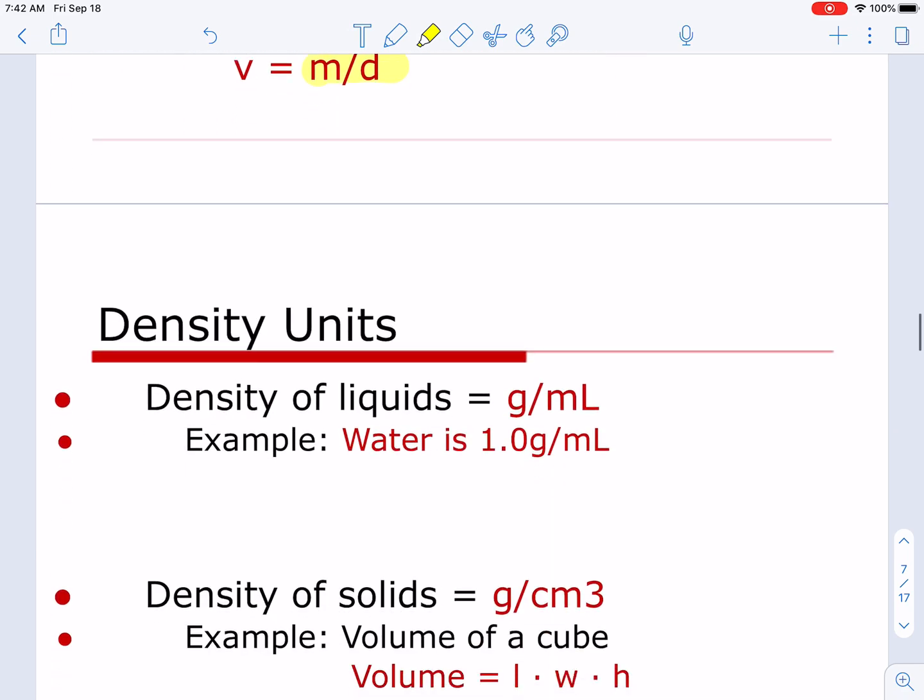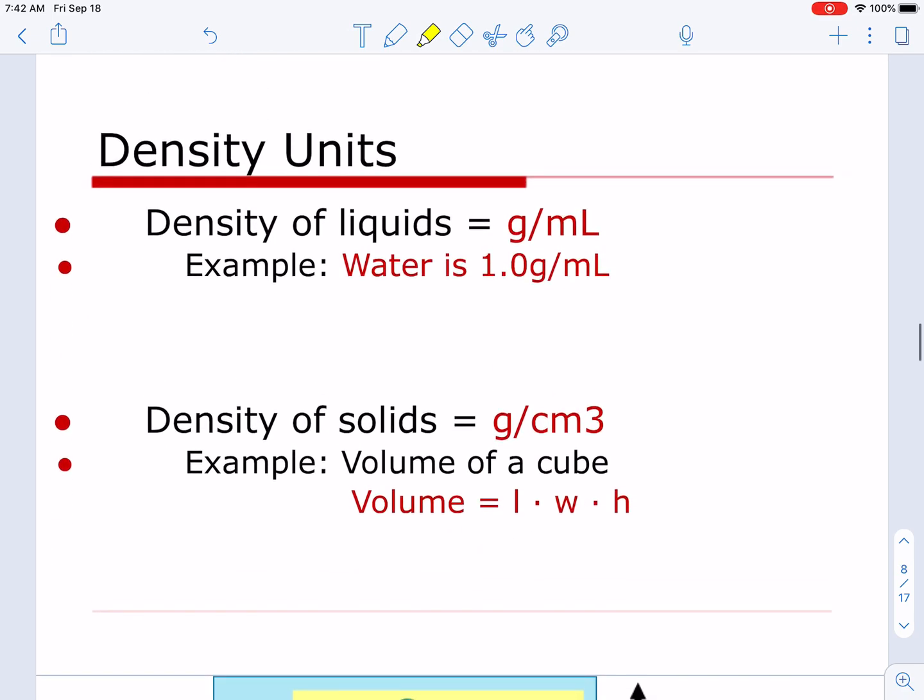And so we know that the units we use for density most of the time in our chemistry room are grams per milliliter. Why? Because we're measuring in grams using an electronic balance, and we're using a graduated cylinder to measure the volume of things in milliliters. For example, one of the densities you should know is water. Water has a density of 1 gram per milliliter.